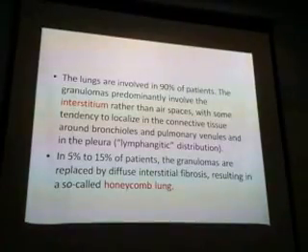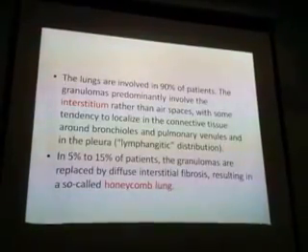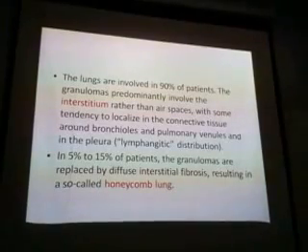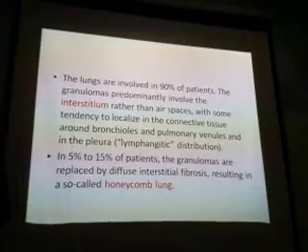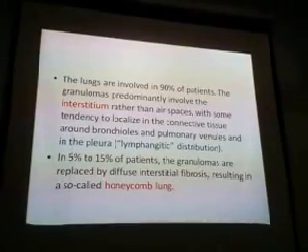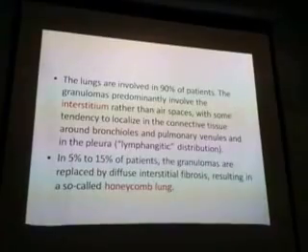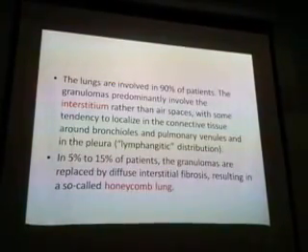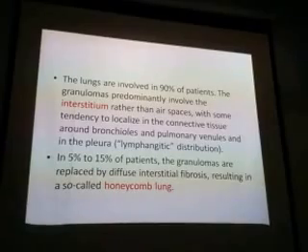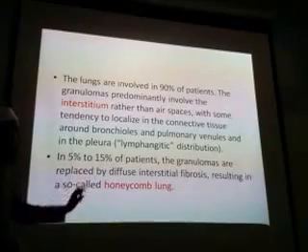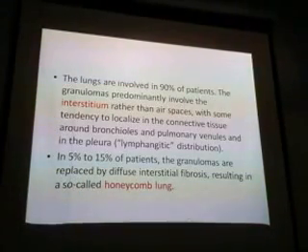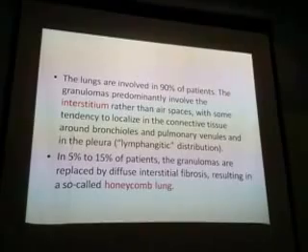The lungs are involved in 90%. It means the most common organ in sarcoidosis is the lung. Granulomas predominantly involve the interstitium. What do you mean by interstitium? Alveoli are there, and blood vessels are there. The space in between is called the interstitium. So that part is involved, the interstitium rather than air spaces, with some tendency to localize in connective tissue. In some 5 to 15%, the granulomas are replaced by diffuse interstitial fibrosis, resulting in so-called honeycomb lung.